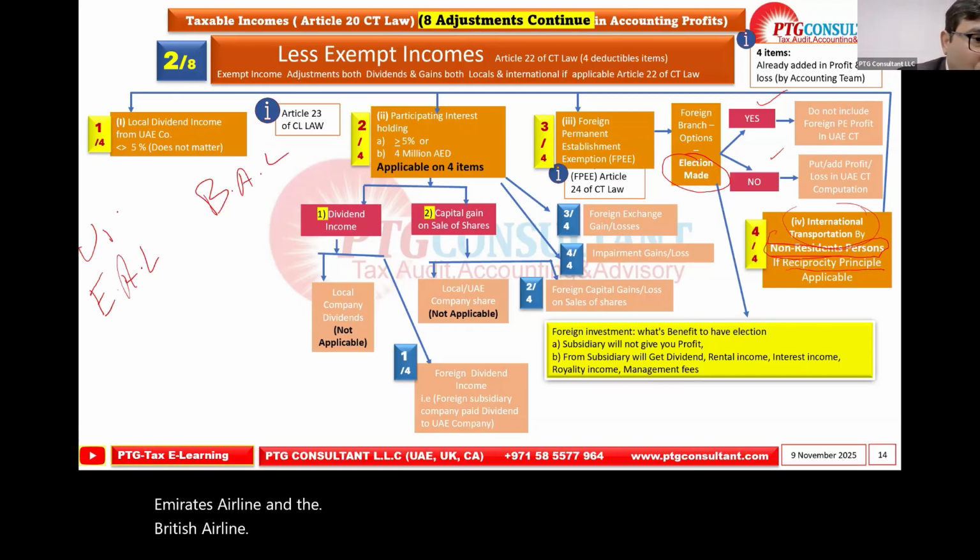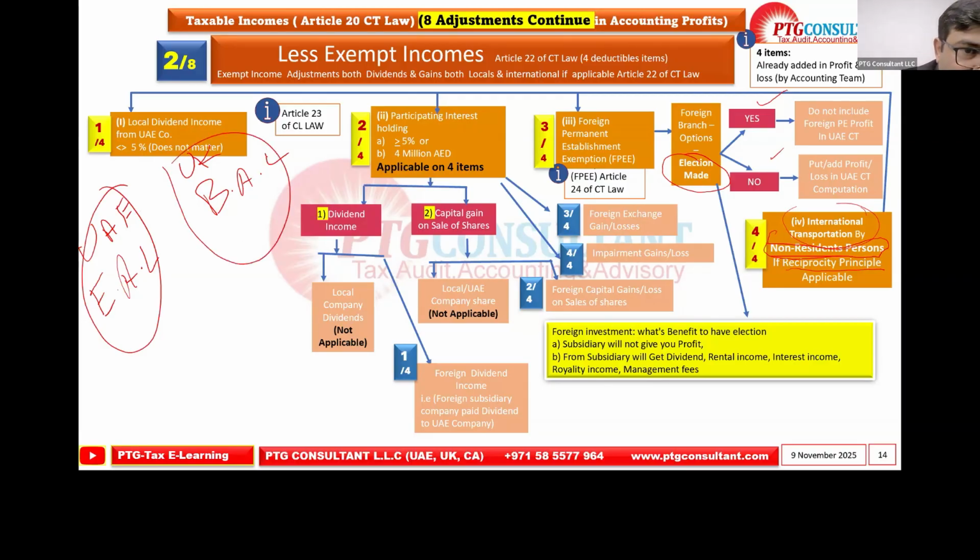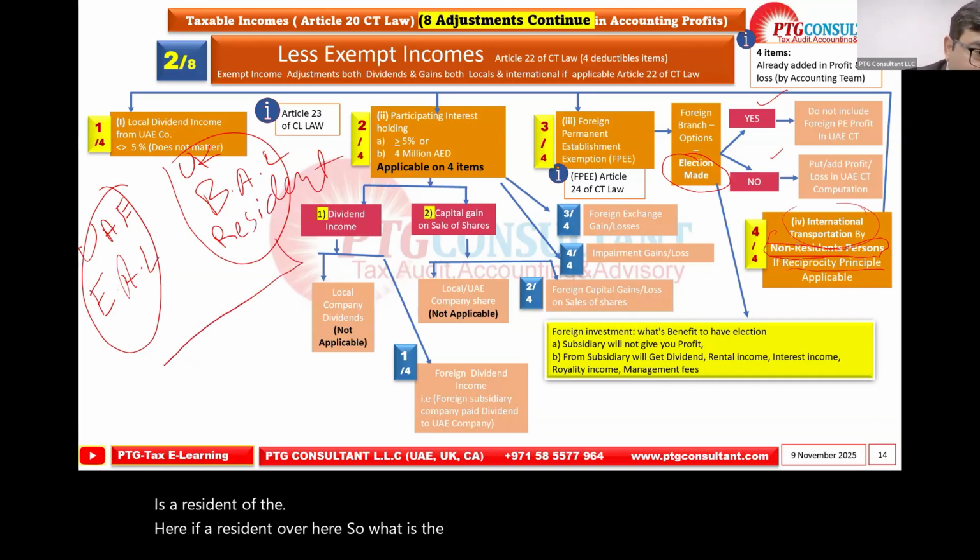This is the UAE, this is the UK. If we talk about the British Airline as a resident of here, what is the status over here? Non-resident.